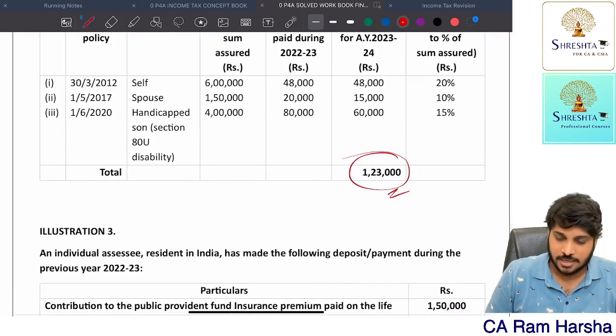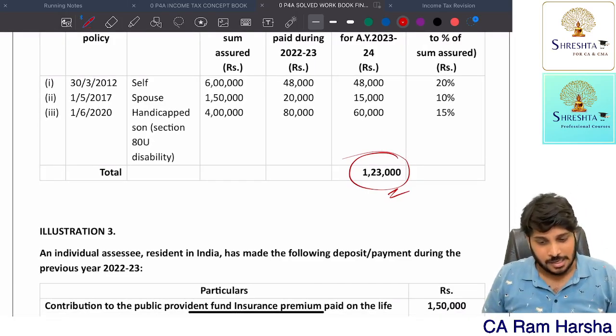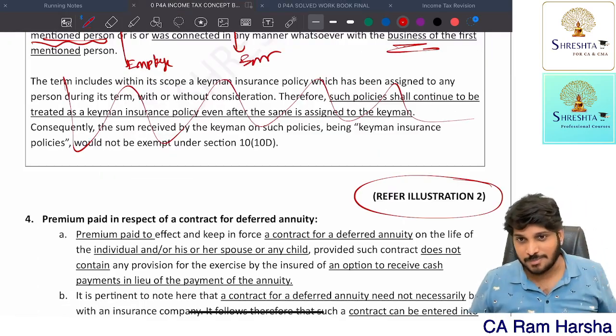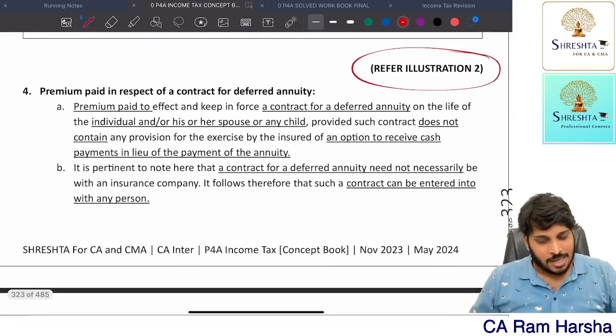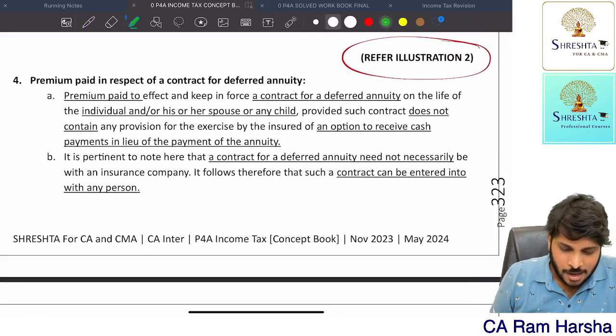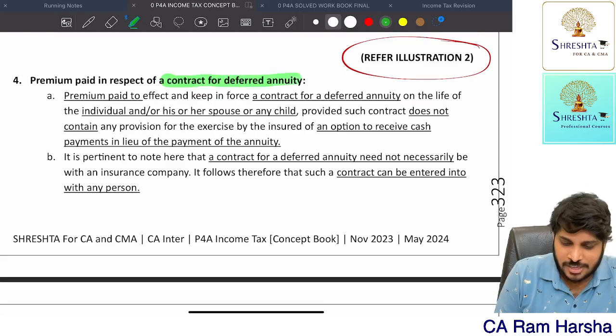So 1,23,000. Easy or not? That's it. So one of the important concepts in ATC we have completed. Then, premium paid in respect of deferred annuity.